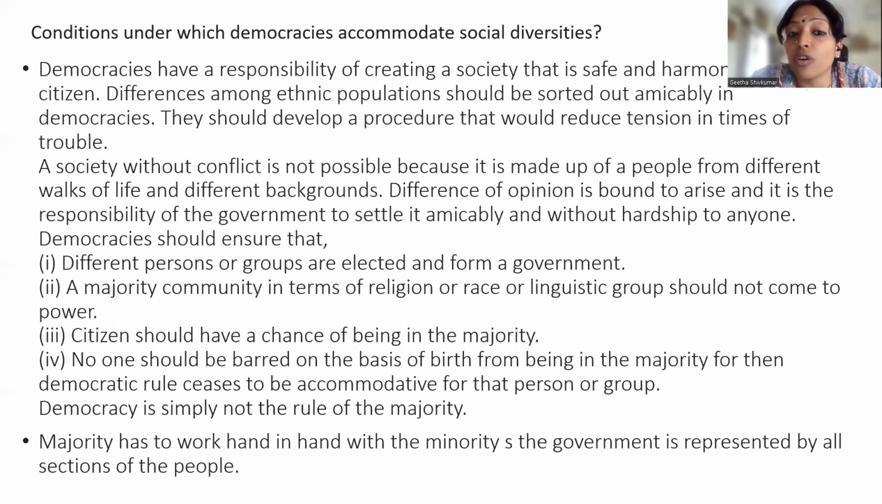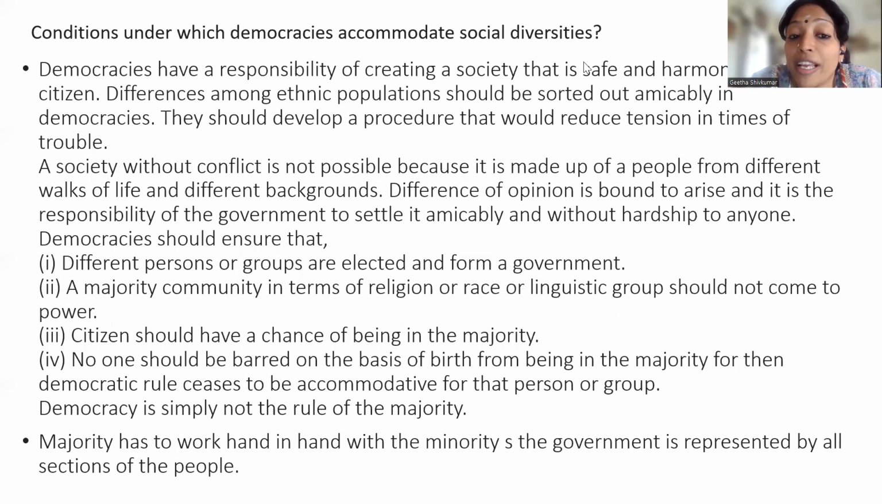A society without conflict is only possible when we make sure that all these diverse social communities are being accommodated. Difference of opinion is bound to arise, and it is the responsibility of the government to settle it. If the government fails to settle it, the country can lead to civil war also. We have seen the example of Sri Lanka.